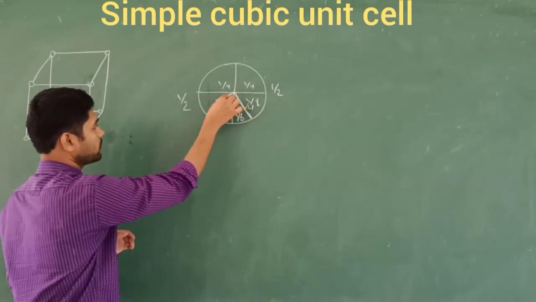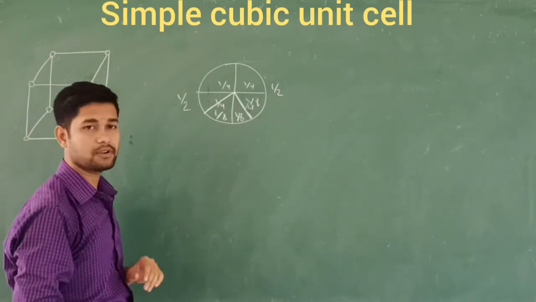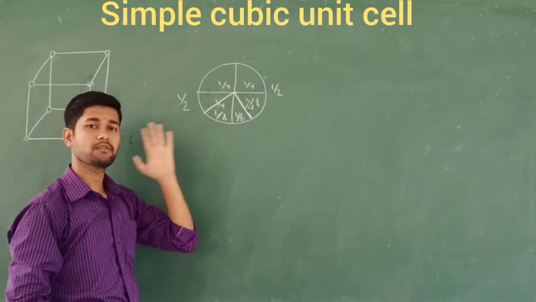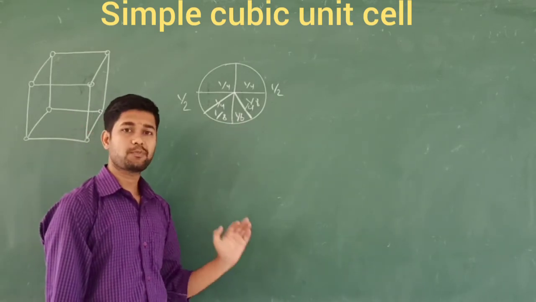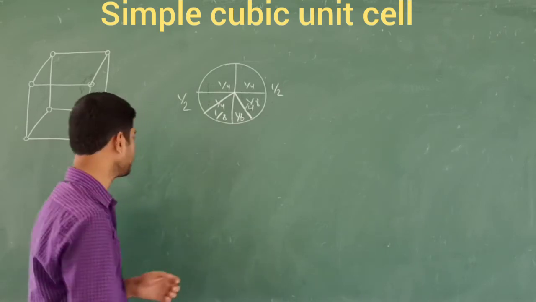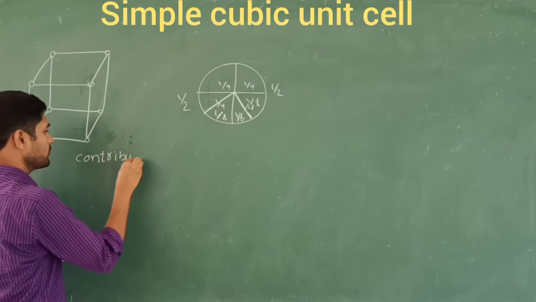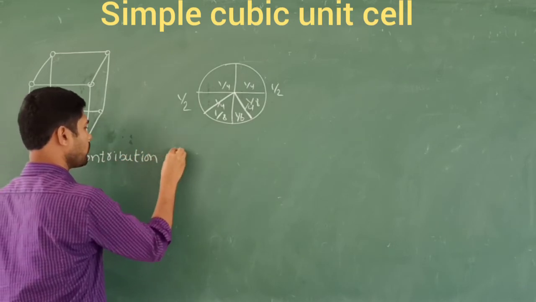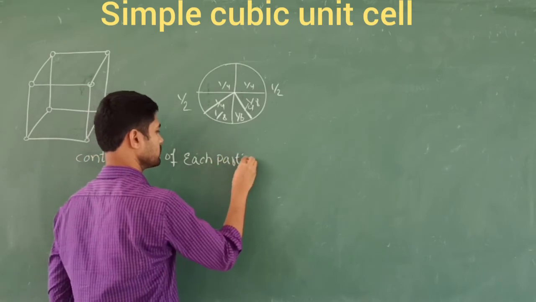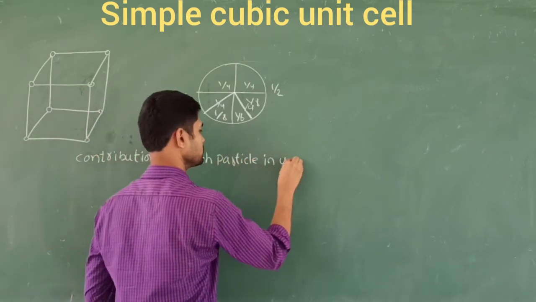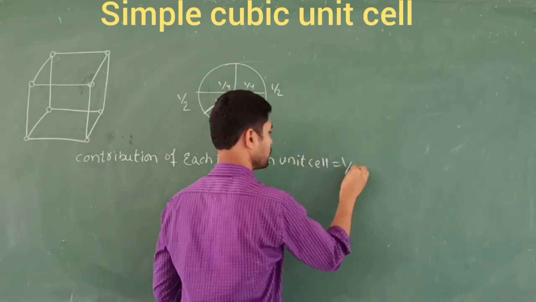So like this, each particle is going to be shared by the 8 other unit cells. When you look at the 3D pictures, you are going to observe this very nicely. The contribution of each particle in a unit cell is equal to 1 by 8.